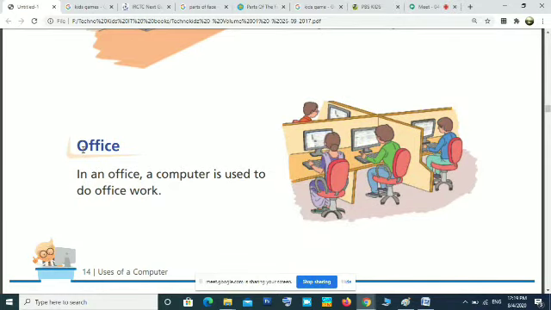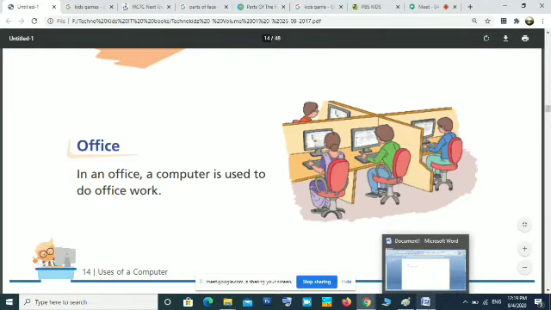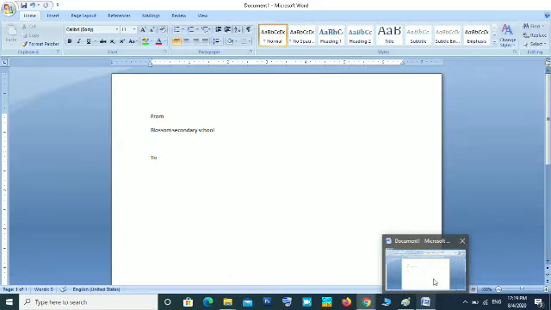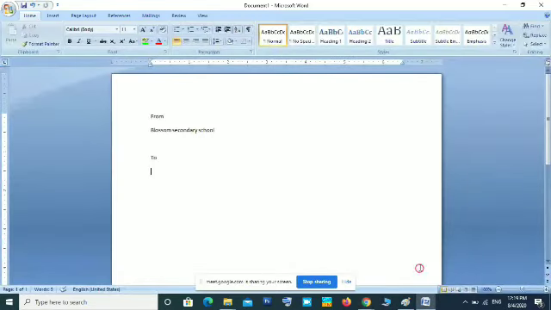In office, computers are used mainly for doing office work. For example, in our school, one office is there. In that office, one accountant or office assistant is there. Suppose he wants to send letters to parents. He will be using the computer and using word processing or any typing software. He can type the letter like this from Blossom Secondary School to Jessa Fatima. Suppose he is sending the letter to Jessa Fatima.